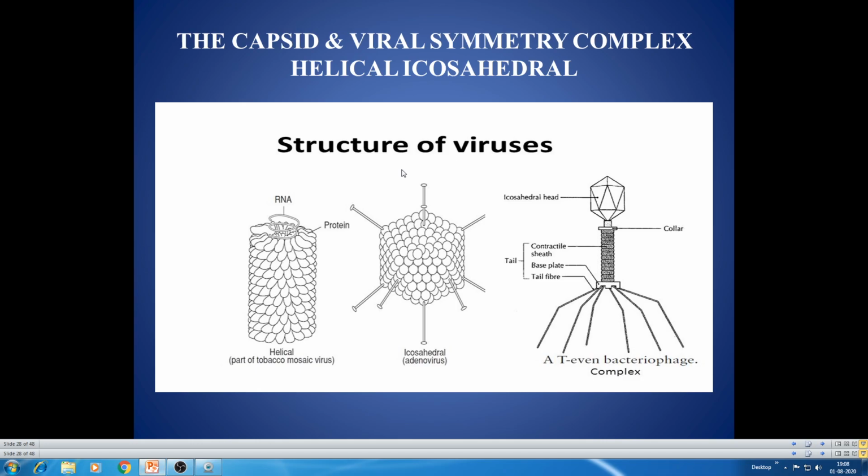We have already seen helical viruses, that is naked helical viruses, tobacco mosaic virus. You can see numerous capsomeres here. Each one is called a capsomere. Numerous capsomeres are helically arranged on the core, that is the single stranded RNA at the center. And coming to polyhedral or icosahedral viruses, this is a spherical shaped one, an icosahedral virus, adenovirus, and you can see numerous spikes on the outer covering. And the third category is complex viruses.